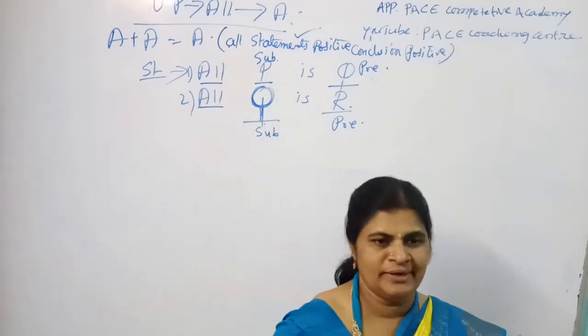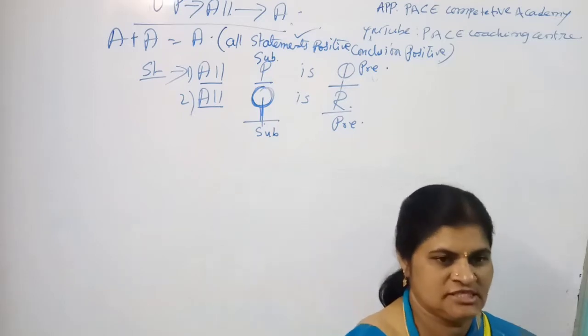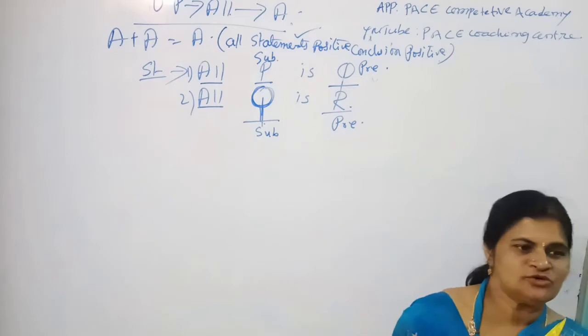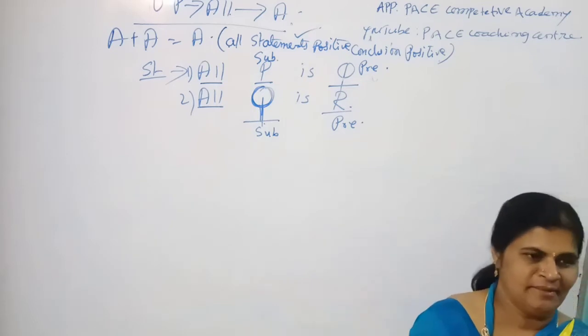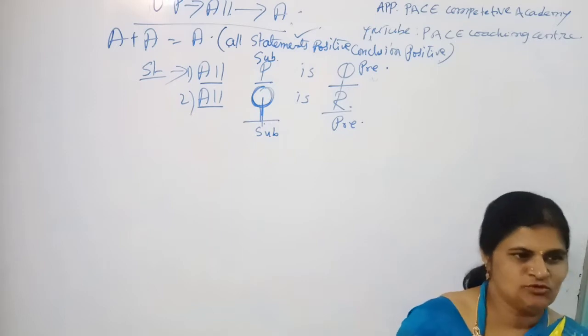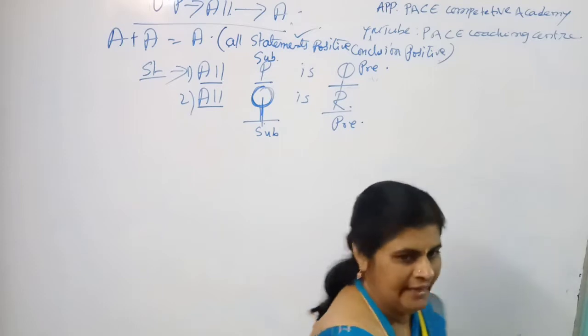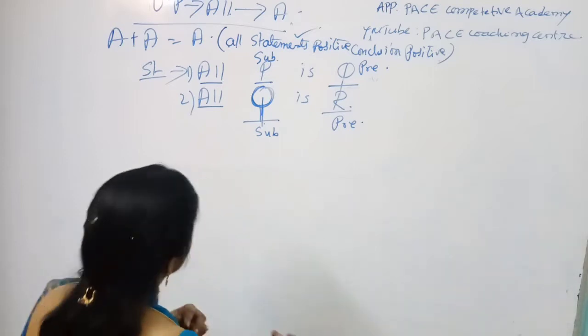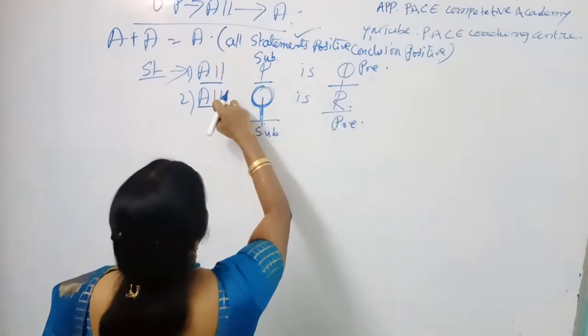All means, you know, my dear students, that comes under universal positive. And if both are positive statements being clubbed, you can draw a positive conclusion. So that's why A plus A gives the answer A itself. So in this case also A plus A.